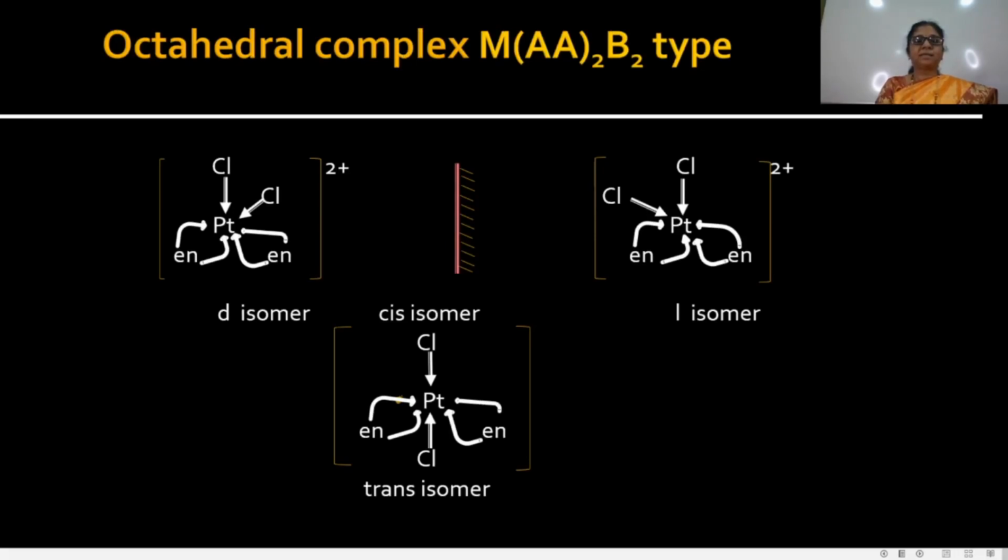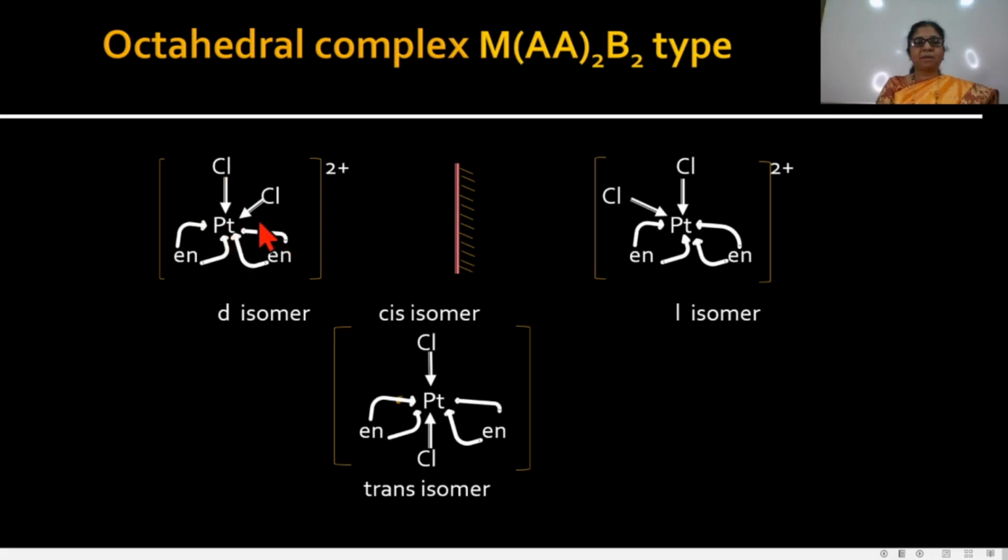Now see in this example, the octahedral complex is of M(AA)2B2 type. That means it contains two bidentate ligands and two monodentate ligands. Here, in this example, platinum has ethylenediamine and ethylenediamine, which are the bidentate ligands, and chlorides, which are the monodentate ligands.